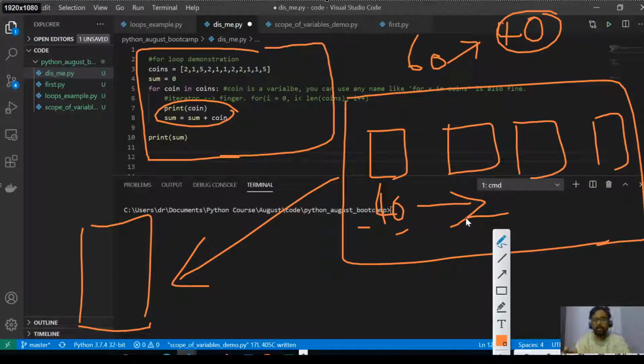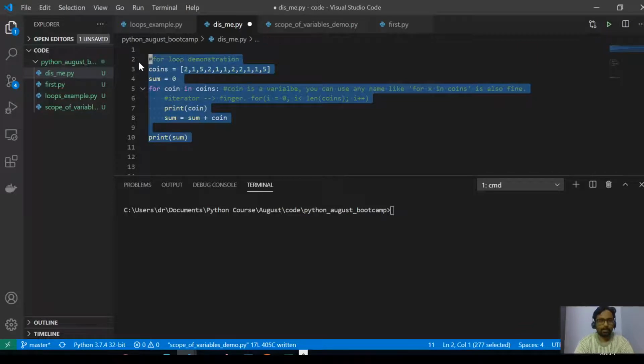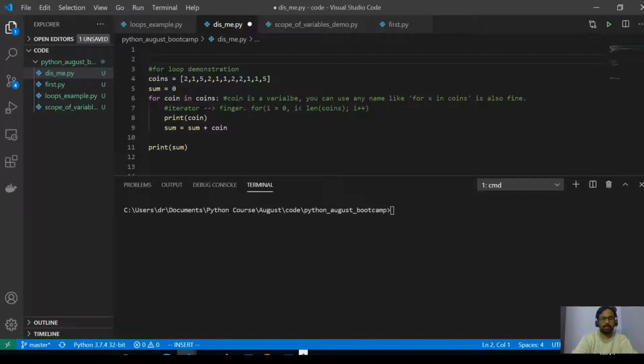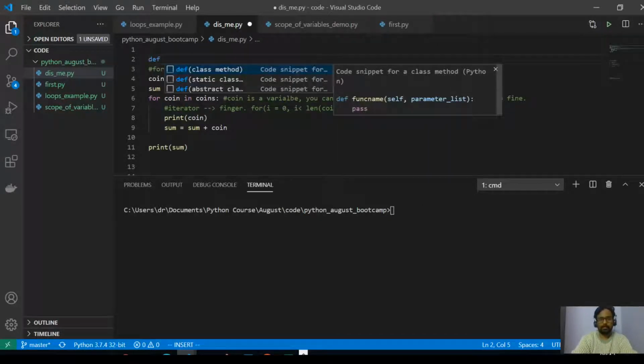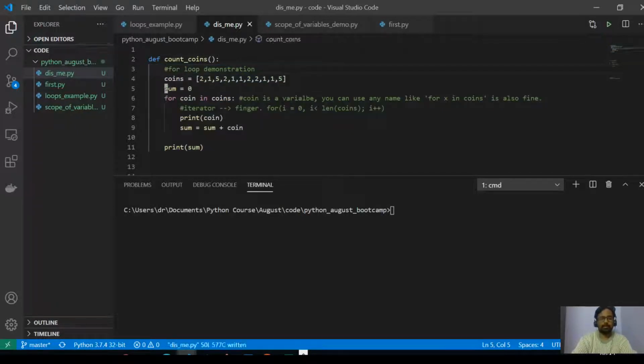So in order to avoid that, what the class teacher can do is simply write a function and put this whole logic inside a function like this. I'll just try to put this in a function. So a function is defined like this: count coins. You can name it anything. Here I'm not taking any parameters as of now. There are about 10 lines, and let me just move it. Okay, print sum. In fact, I'll just return